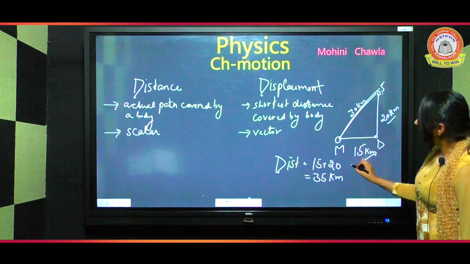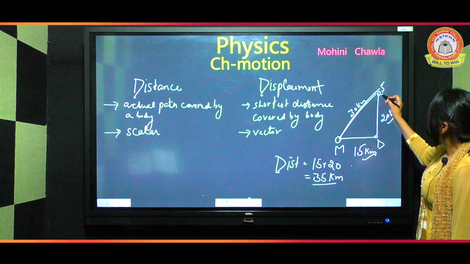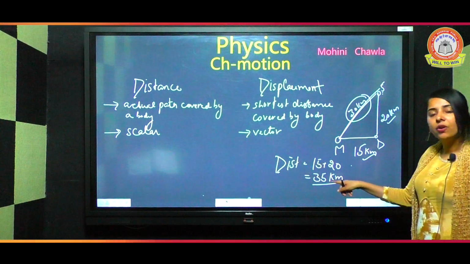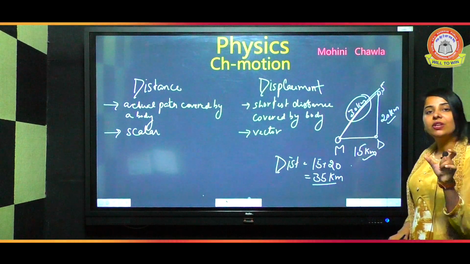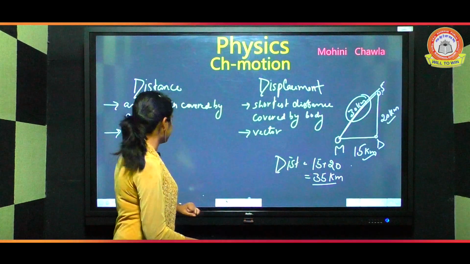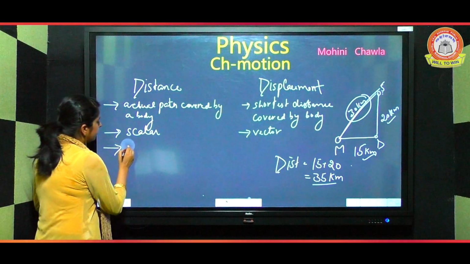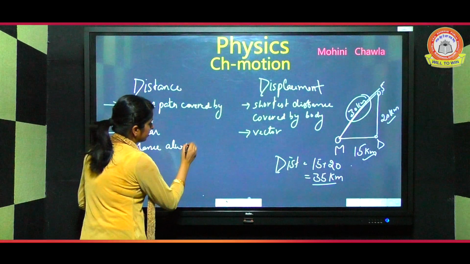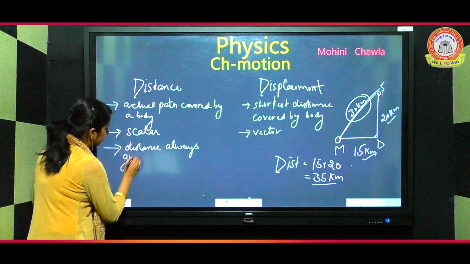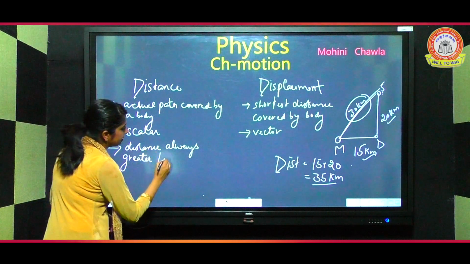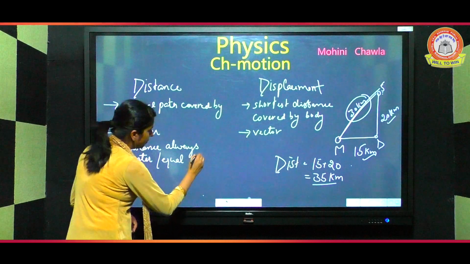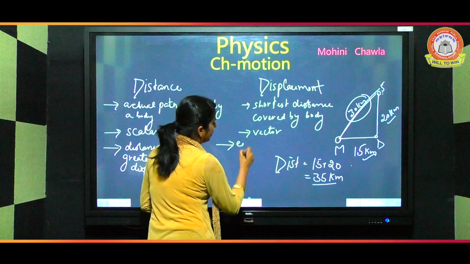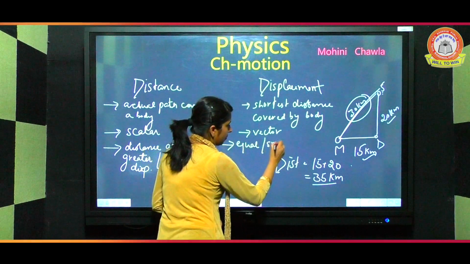Now see, distance is 35 kilometers, but displacement is only 30 kilometers. That means distance is always greater than or can be equal to displacement, but the value of displacement is always less than or equal to distance. So our next point is, distance is always greater or equal to displacement, but the displacement value can be equal or smaller.